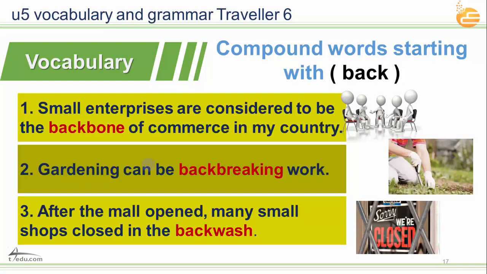Now gardening can be back-breaking work, as you can see here, because you hurt your back. It's not an easy job. It's a workaholic job. Gardening can be back-breaking work. It means tough. Number 3, after the mall opened, many small shops closed in the backlash. In the backlash, this is about money. After the mall opened, this mall killed everybody around it. All small shops went down because the mall has taken all the customers.